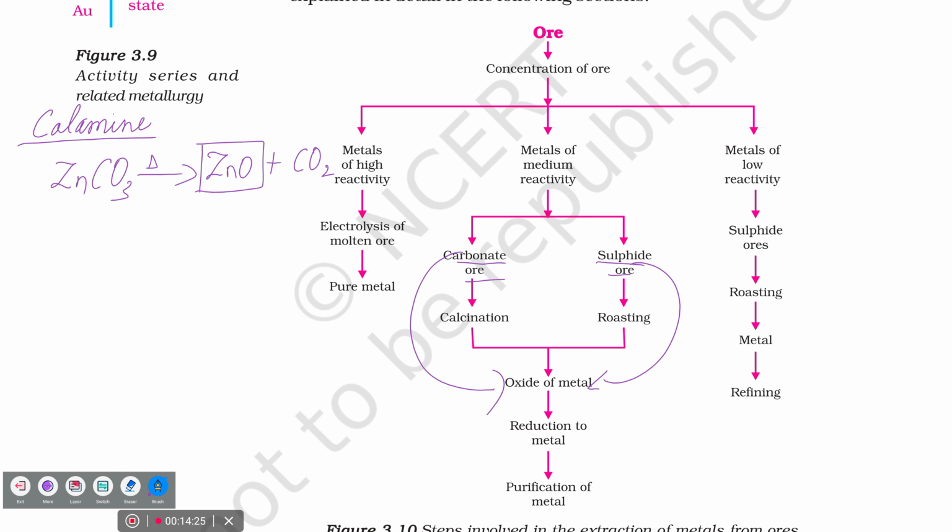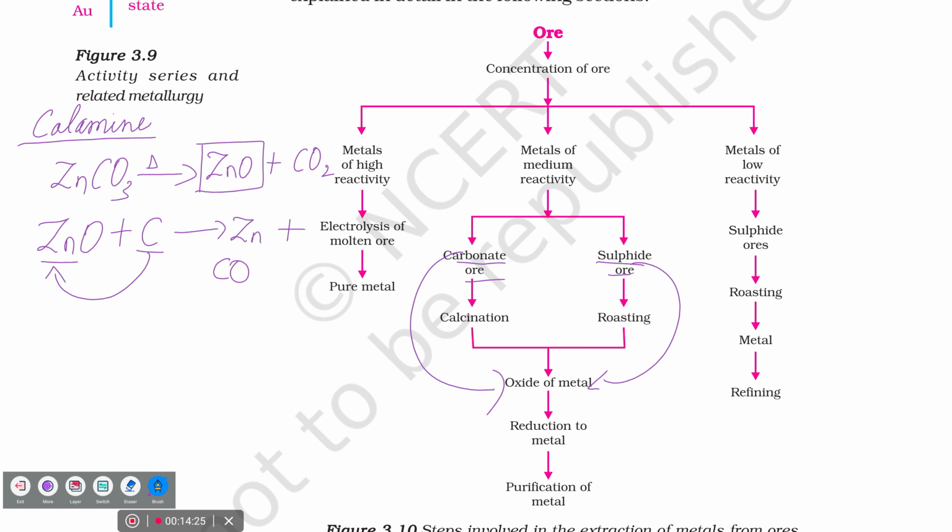Now the oxide is formed. What is the next step I said? Conversion of ore into metal oxide. What is the third step? Reduction to metal. Which one are we going to reduce? ZnO. Here we will be using carbon as the reducing agent. Which is the reducing agent? Carbon. Which one comes first in the reactivity series, Zn or C? So can carbon displace zinc or not? What will be the product formed? Zinc plus, in place of zinc, what are you going to write? CO. Carbon monoxide.